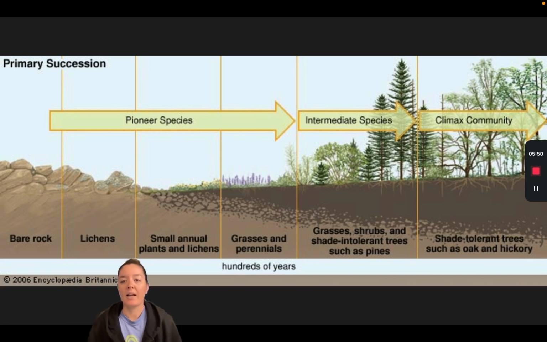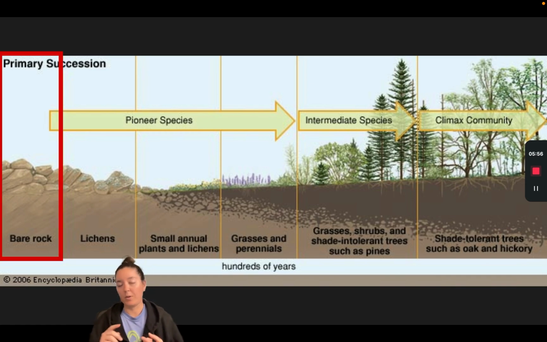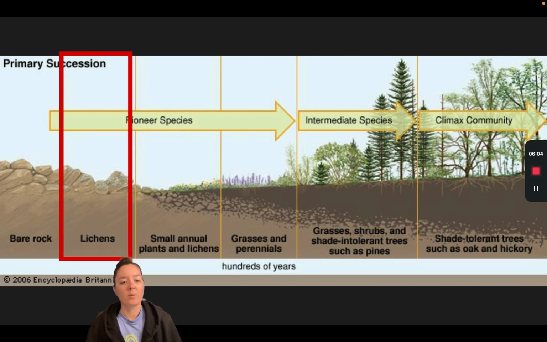Here's a quick look at how this progression, or succession, happens with primary succession. We start with the bare rock, whether that's from a glacial retreat or lava or whatever, starting new with rock. Then our pioneer species arrive, those lichens and moss, and they start to break down the rock to create soil. And as we're starting to move, okay, we have a little bit of soil, which means we can have things like weeds and small plants.